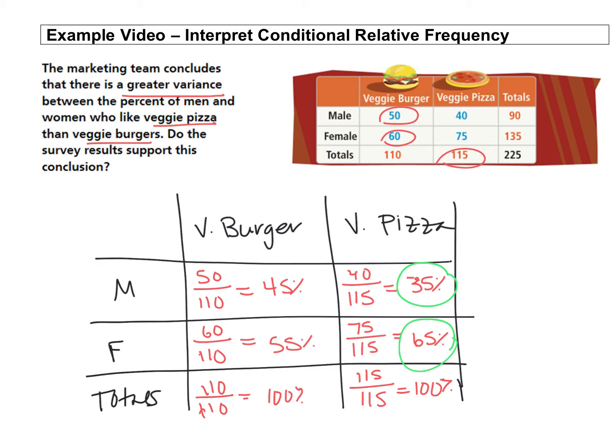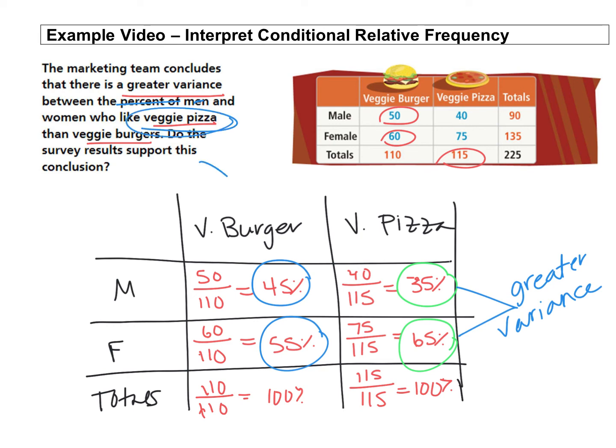So let's see if the difference for the burgers was that big. Of everyone that chose burger, 45% were male, 55% were female. That's only about a 10% difference. So the pizza had a greater variance. That's what it was asking. So is there a greater variance between the percent of men and women who like veggie pizza? Yes, there is, because this table allowed us to compare the percentages here and here. And there is a greater variance. There's a bigger difference between 35% and 65%.